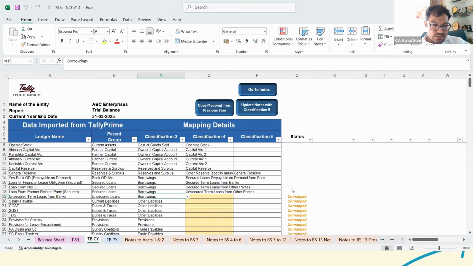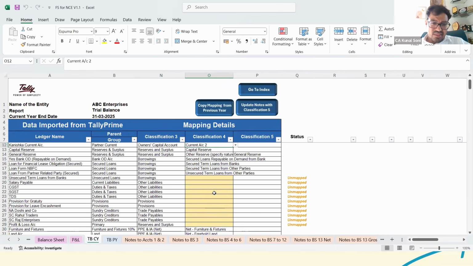Now it is under the unsecured loan that has by default been provided under the tab of borrowings. So it would basically be short-term borrowing. That option is there in the format for short-term borrowings. Now let's say if I want to change it and have it under other current liabilities, I could even change it. Here I could mention other current liabilities, or other payables, or anything, such as other short-term borrowings.